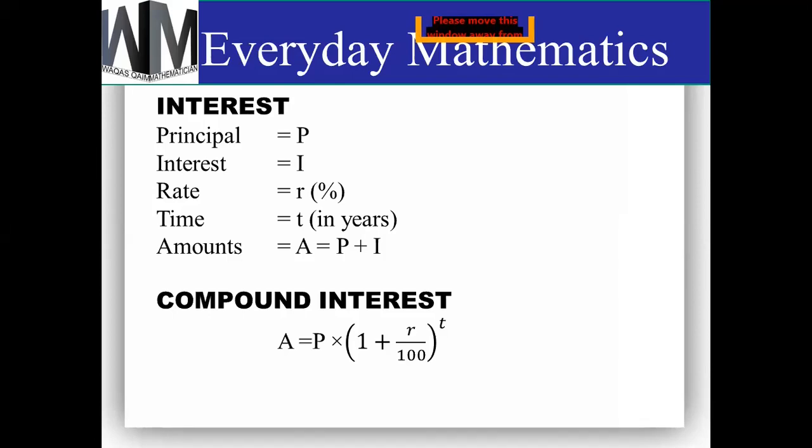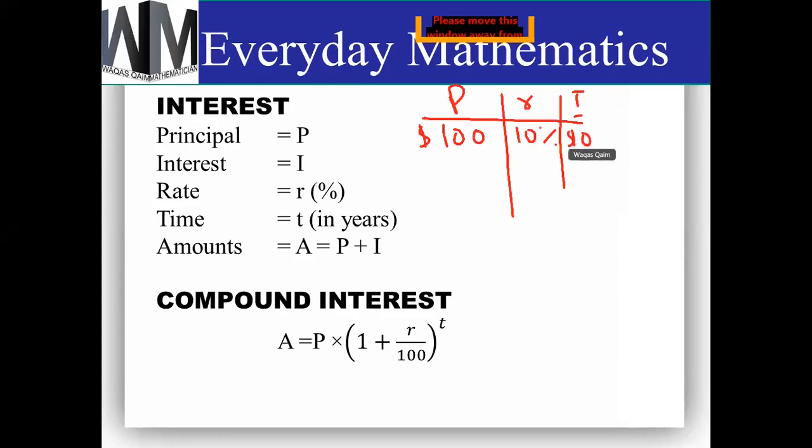Okay, so for example, if someone is borrowing $100 from the bank, its principal for the first year is $100 and the rate which is decided is 10%. So in the first year the interest will be $10. Is it clear?